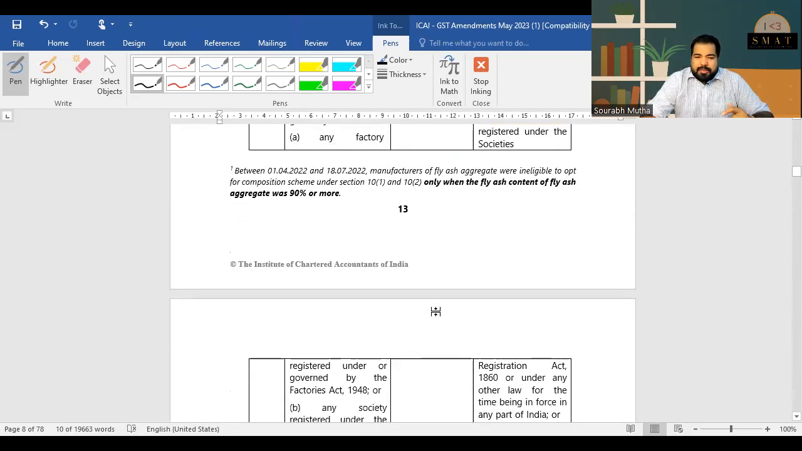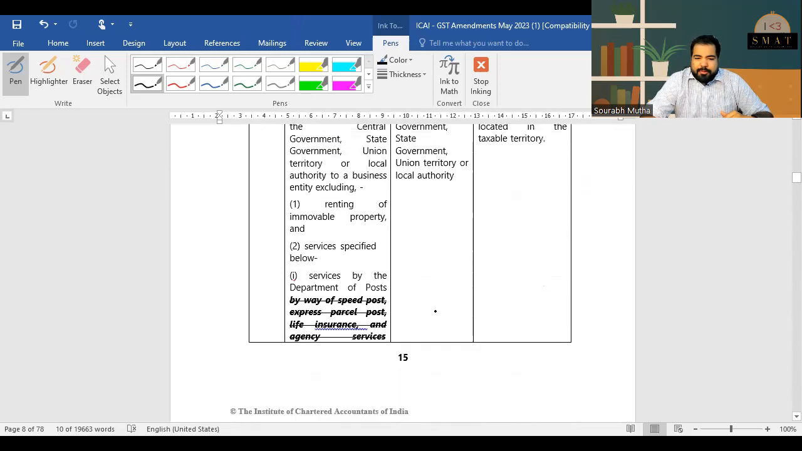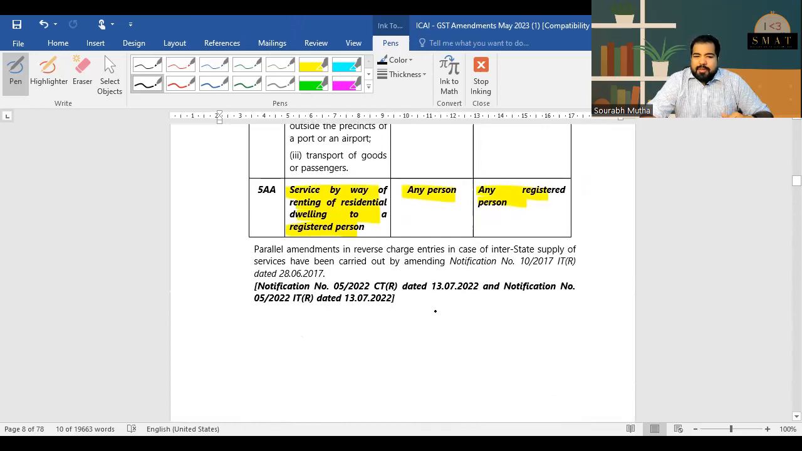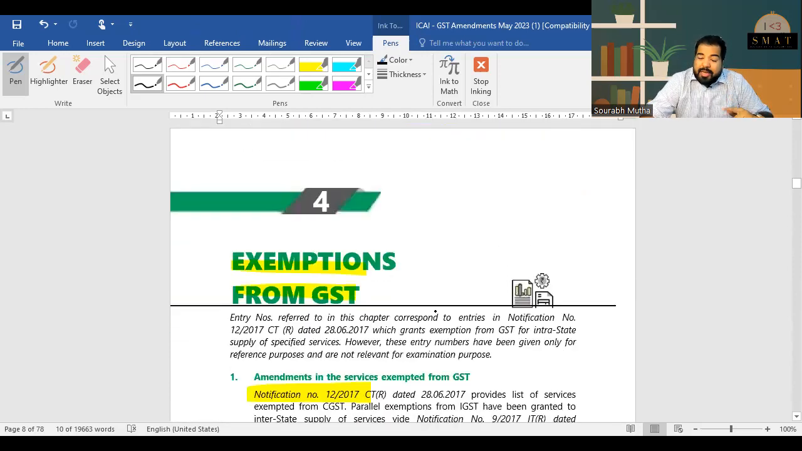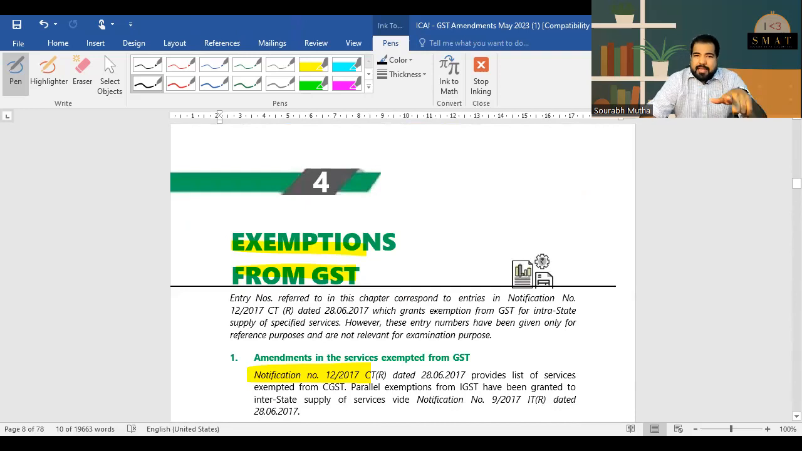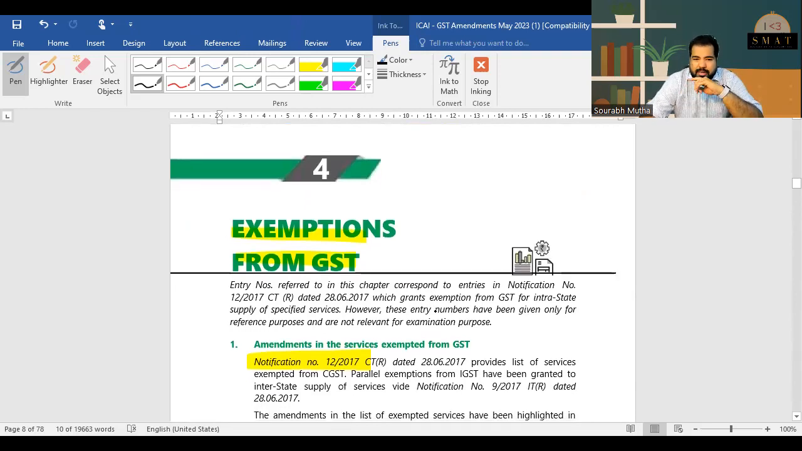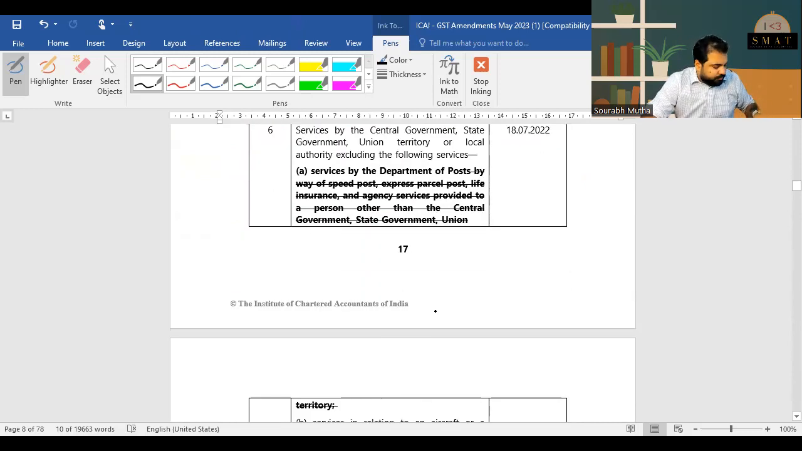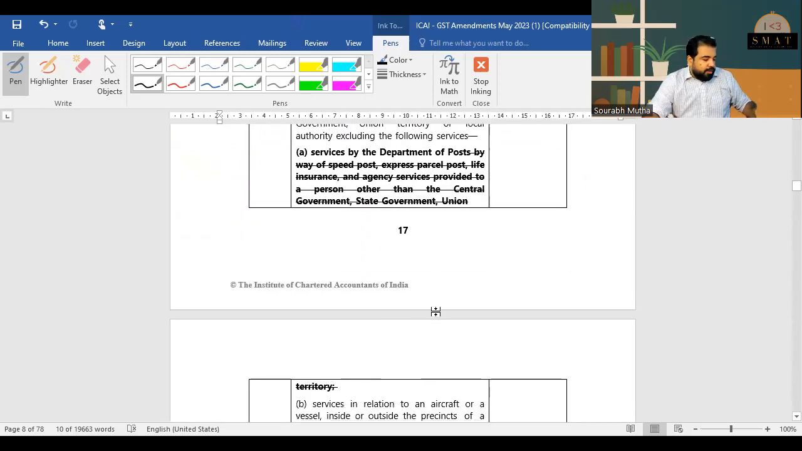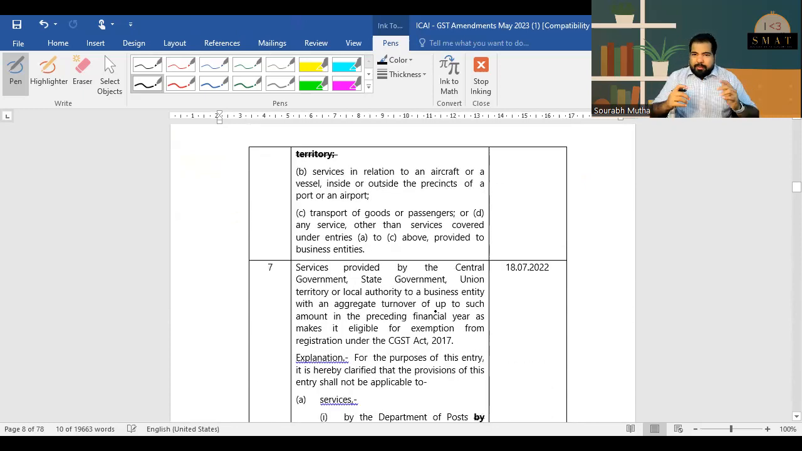Next, guys, this is something that we discussed. Very important here. Service by way of renting a residential dwelling to a registered person will be subject to GST and it will be under RCM. So again, guys, it will come again in exemptions and it is under RCM. Moving on. All right, so now let's discuss a few more and we'll read a few more. That's how we'll move ahead.